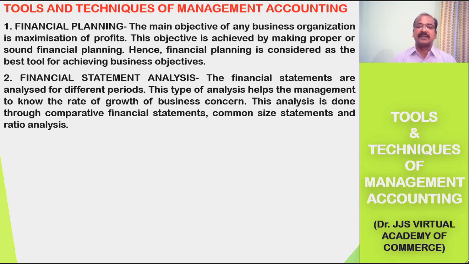The second technique is financial statement analysis. The financial statements are analyzed for different periods. This type of analysis helps the management to know the rate of growth of a business concern. This analysis is also done through comparative financial statement analysis, common size statements analysis, and also ratio analysis. Through these analyses over the financial statements, the management accountants bring out useful information which could be incorporated in their reports, and the same will be submitted to the management for effective decision making.